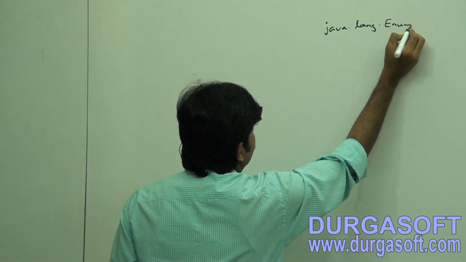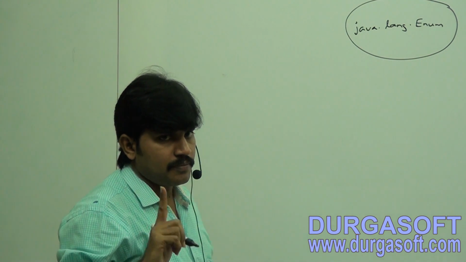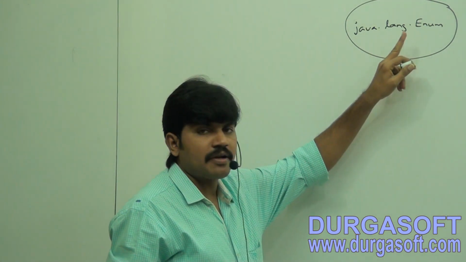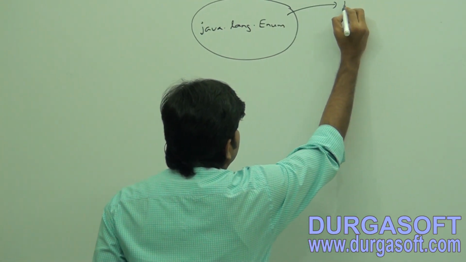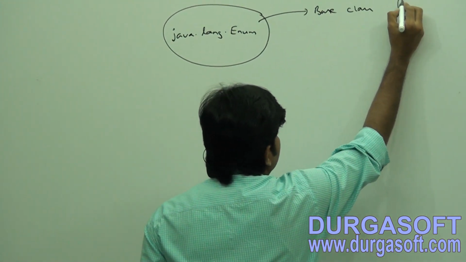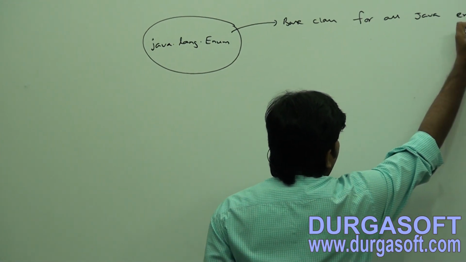Sir, just now we discussed every enum in Java is the direct child class of java.lang.Enum. That's why it acts as the base class for all Java enums. Are you getting?